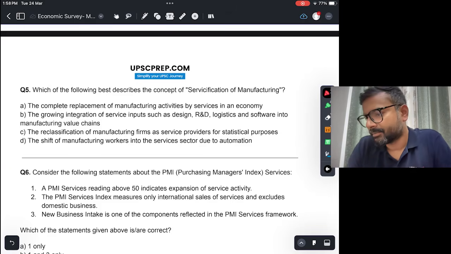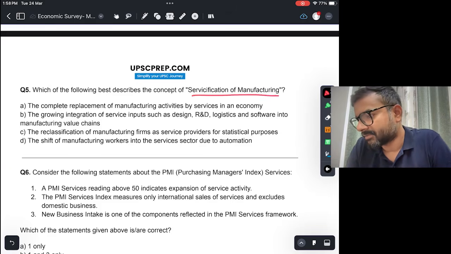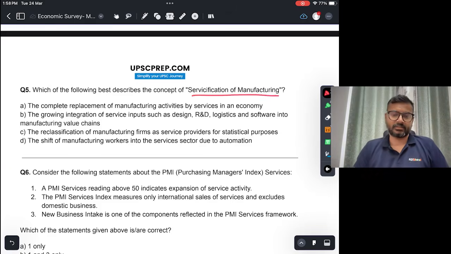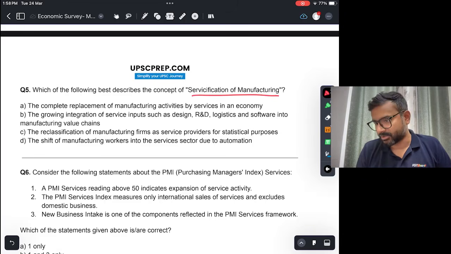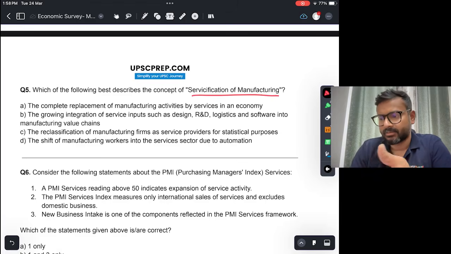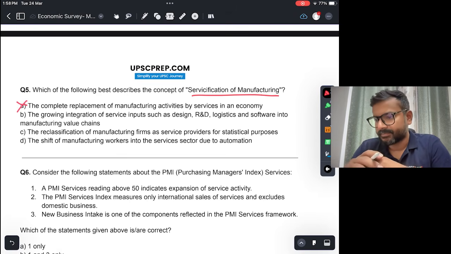Next, which of the following best describes the concept of servicification of manufacturing? So this is a term that has been used in the Economic Survey. So you should know what is servicification of manufacturing. A, the complete replacement of manufacturing activities by services in an economy. So of course, this is a very extreme statement, cannot be right. This is not true.